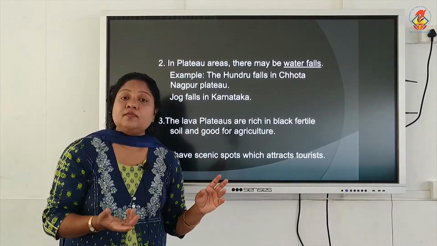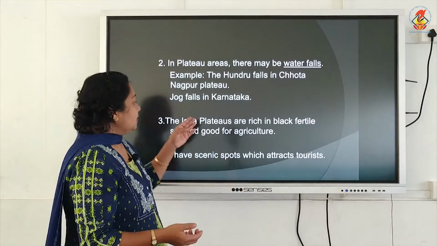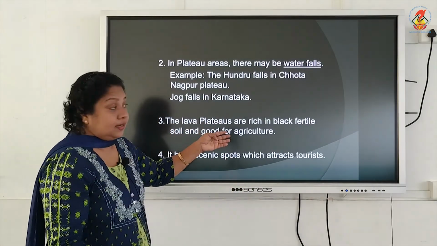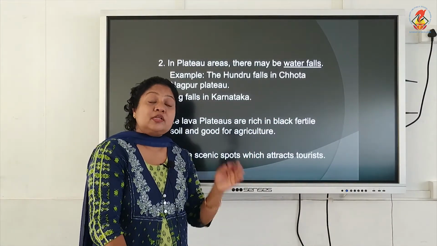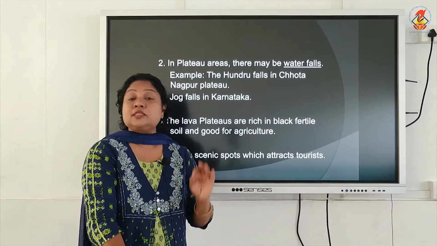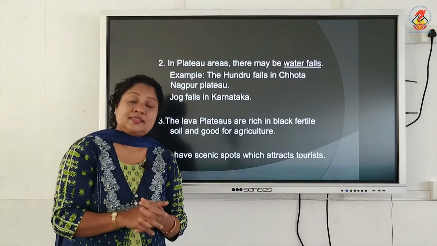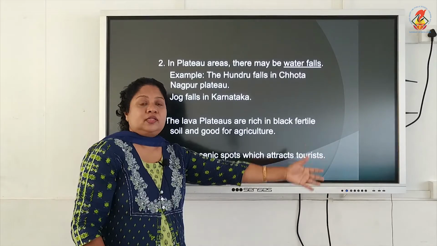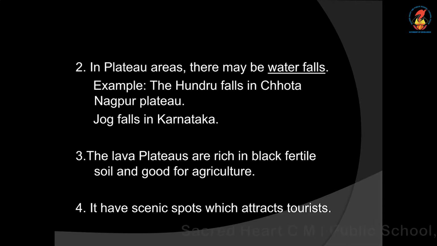The weathering of this lava rock forms black soil. This black soil is very fertile and very well suited for the cultivation of cotton. So the lava plateau, where you can see black fertile soil, is good for agriculture.